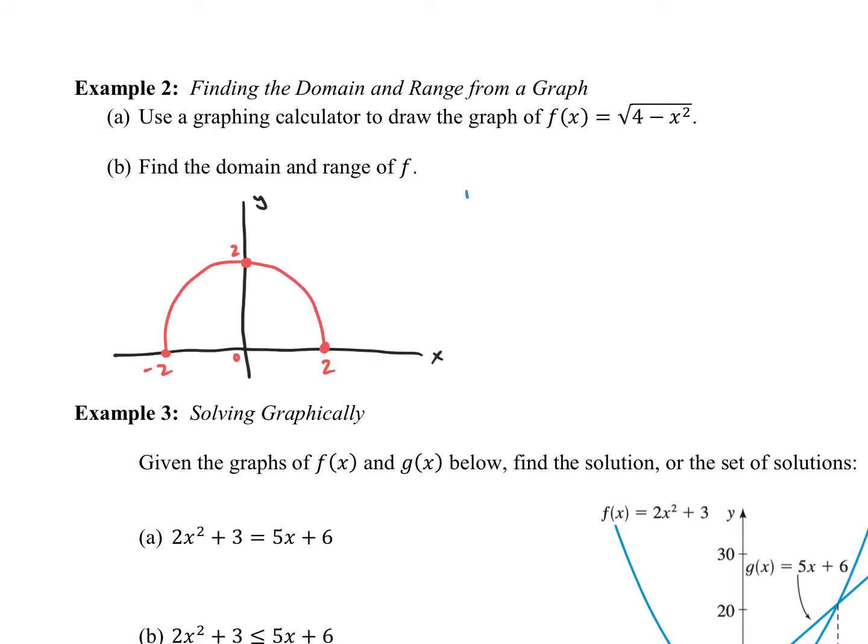We're looking at the domain, which is all of the possible x values. Those values will be between -2 and 2, and both of those can be included because the square root of 0 is totally fine. If you think about plugging any x value between -2 and 2 into the function, you're going to get a y value in return, and we can see that visually now. The y values are anywhere from 0 to 2.